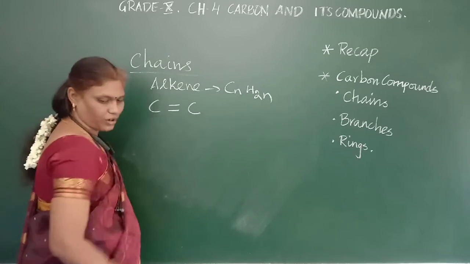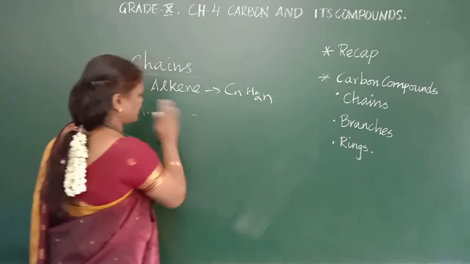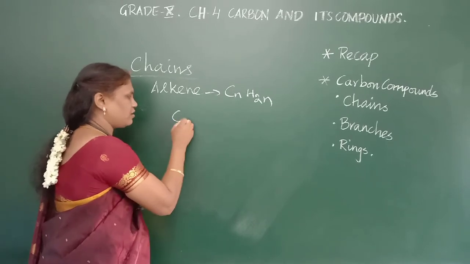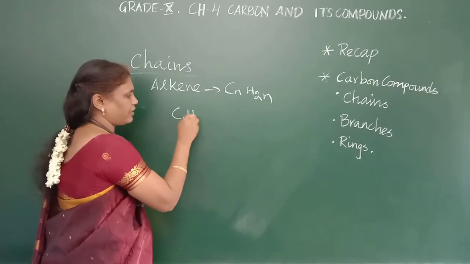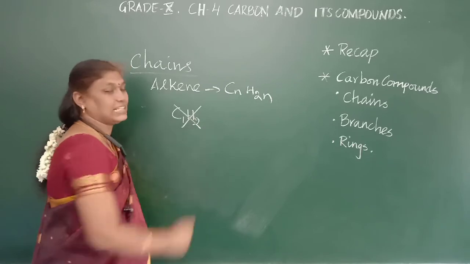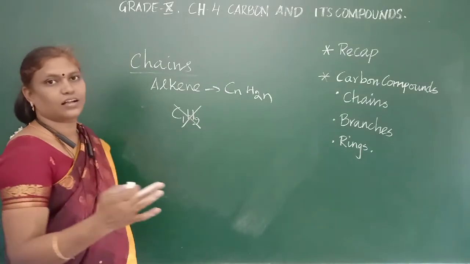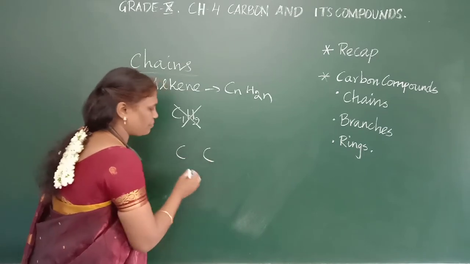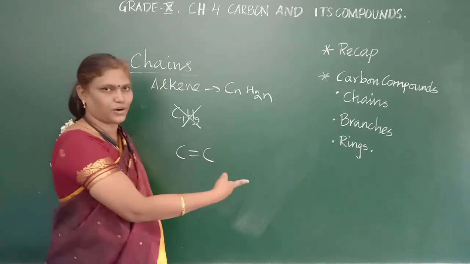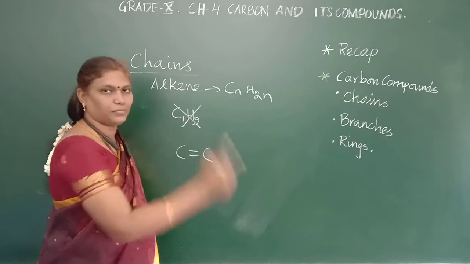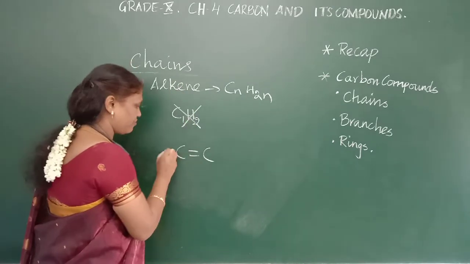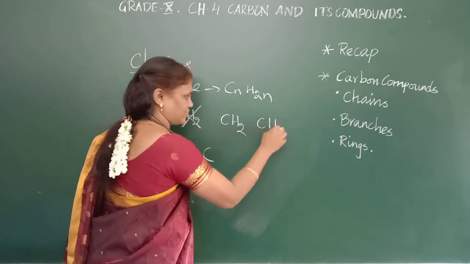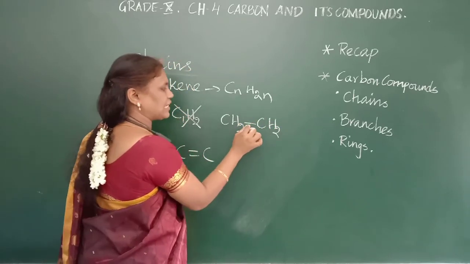First we'll see the name. Which one will not exist? C1H2 will not exist. They are not stable. They cannot form bonds like this. They should form a double bond, you know. For that, there should be one more carbon. This same unit will be joining with it. So CH2 will join with another CH2 and form ethene.